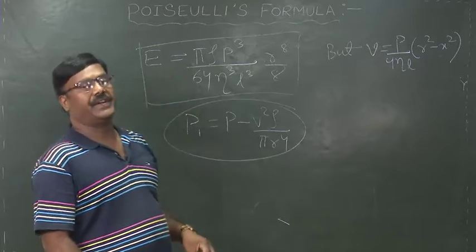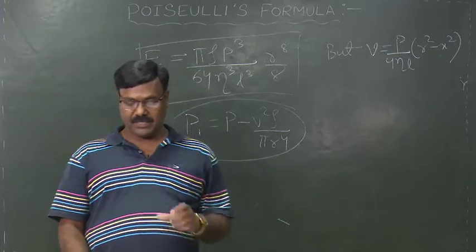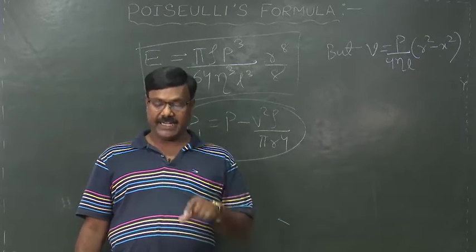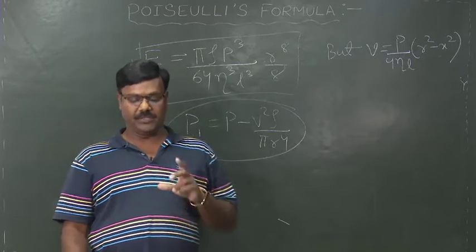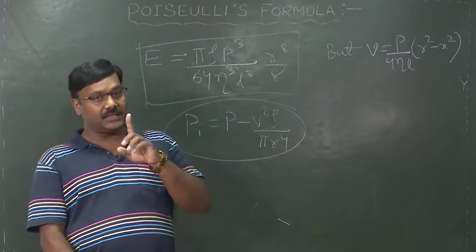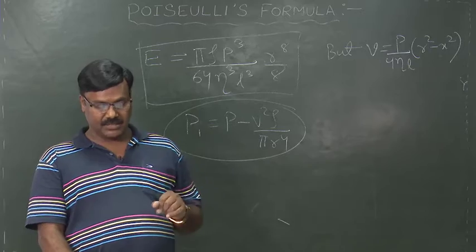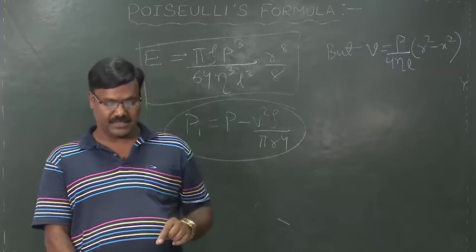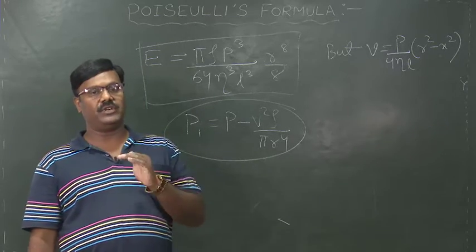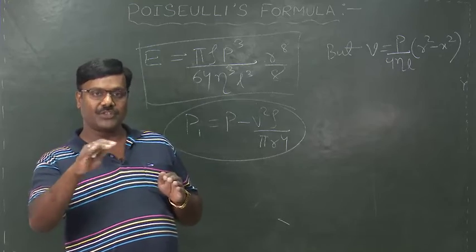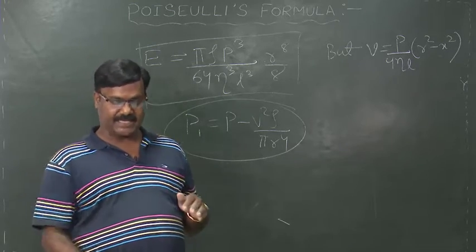And what is the correction for the acceleration factor? At the inlet end of the tube, the flow of the liquid is not streamlined for a certain distance, and consequently as the liquid flows through the tube, it gets accelerated.